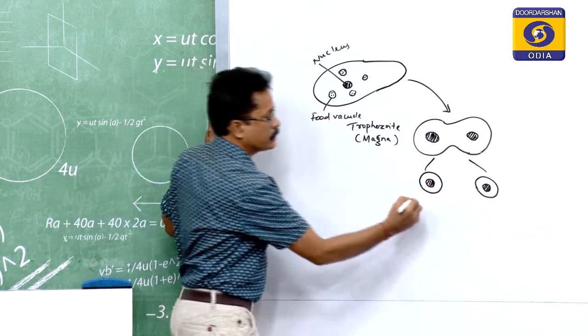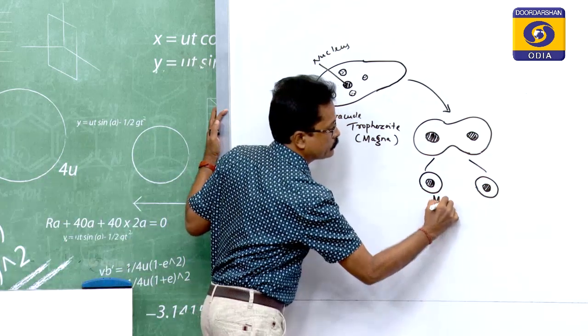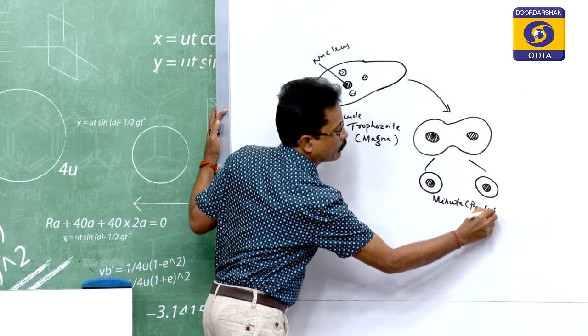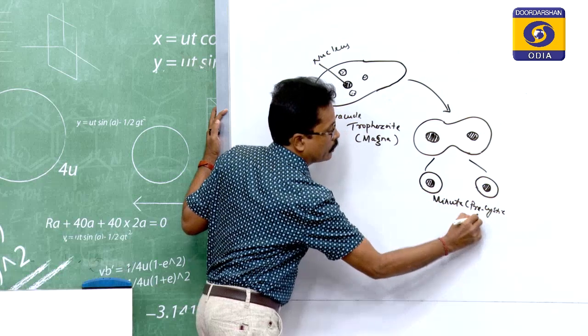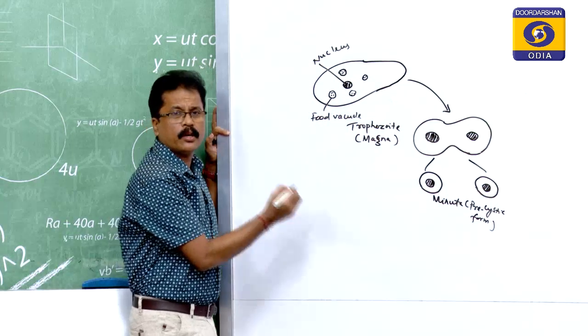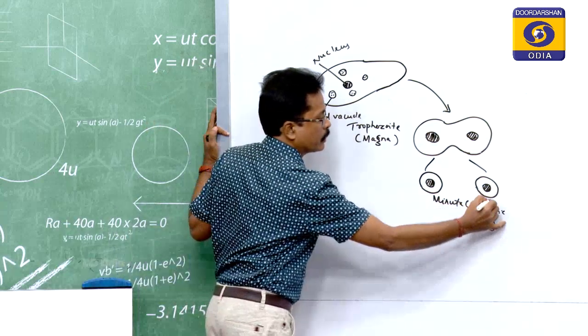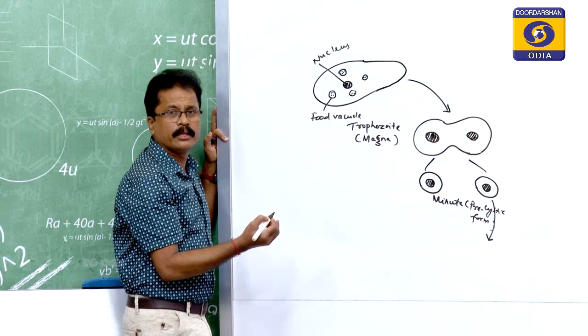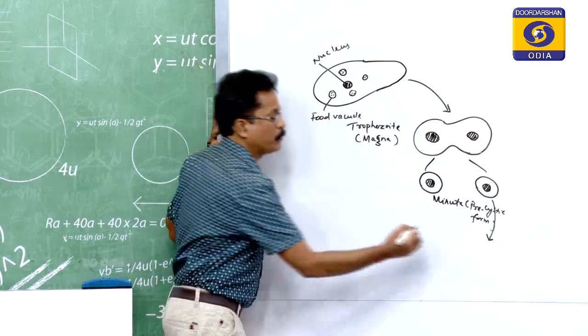The minuta stage is also called the pre-cystic form, and this pre-cystic form is the non-pathogenic stage. In this stage it will come out along with the fecal matter.